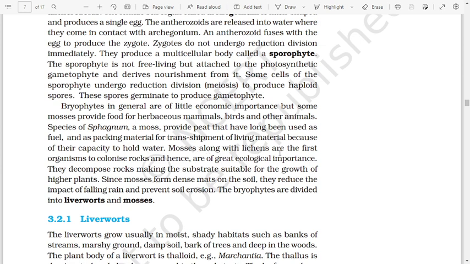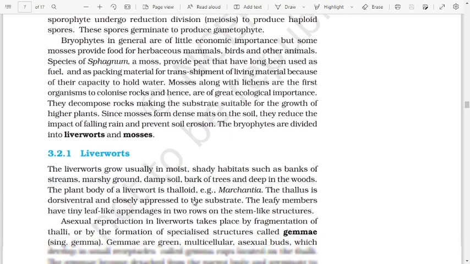Mosses, along with lichens, are the first organisms to colonize rock and hence are of great ecological importance. They decompose rock, making the substrate suitable for the growth of higher plants. Since mosses form dense mats on the soil, they reduce the impact of falling rain and prevent soil erosion. The bryophytes are divided into liverworts and mosses.